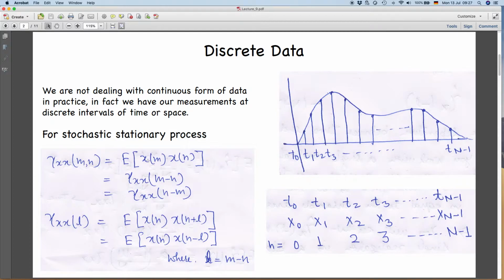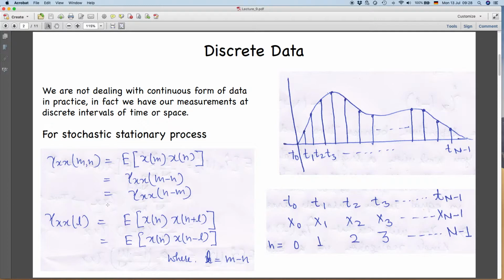So expectation of x at indices m and n. So what we can write is that the autocovariance function just depends, as we know from our earlier discussion, only on the separation between the two time instances or separation between the two samples. So that is m minus n, or you can write it n minus m.